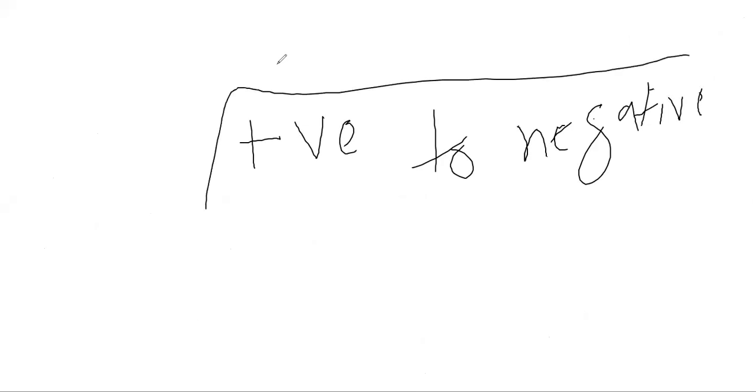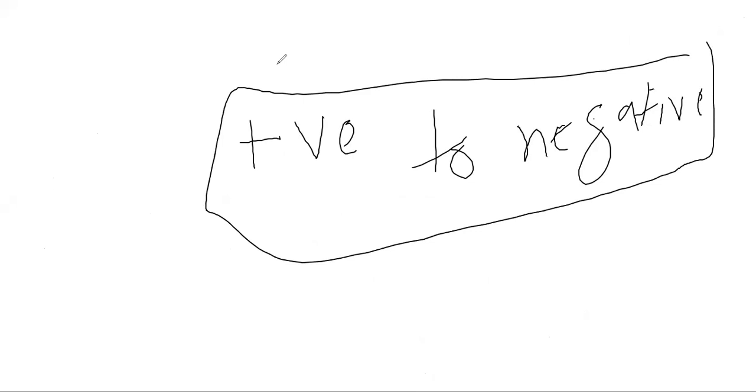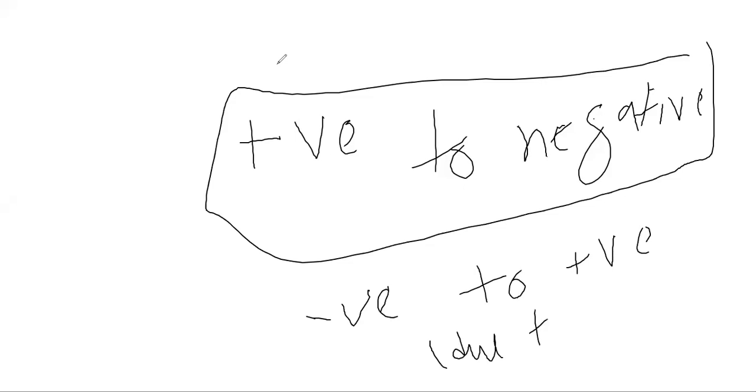So there is a conventional current, and electronic current is due to electrons. That is from negative to positive, means due to electrons. The direction in which electrons move, that is known as electronic current direction, and the direction in which positive charges move, charges always move in direction of electric field. So that's known as direction of conventional current.